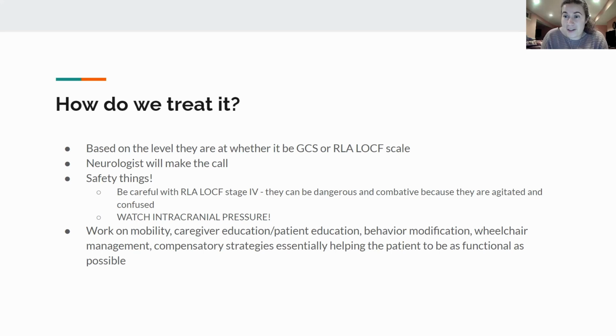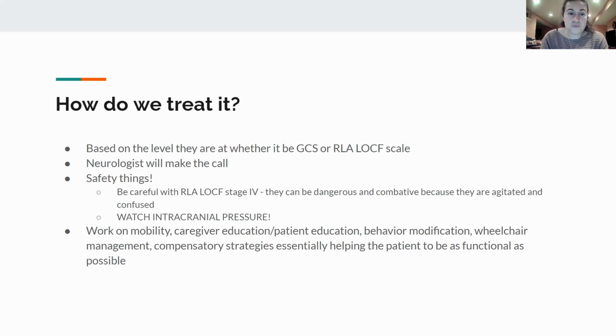So be careful with that patient and make sure we're treating appropriately for whatever level this patient is at. We're not trying to overdo it with them, because any patient, if you're trying to make them do a task that they're not at the level to handle, they're going to get agitated and upset, and there goes all your focus on your treatment.